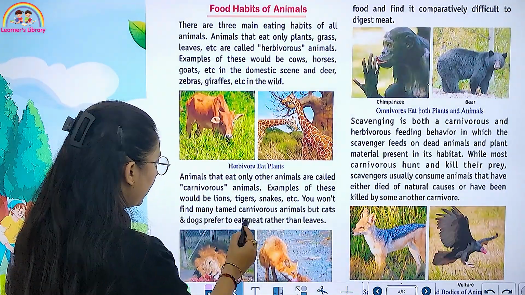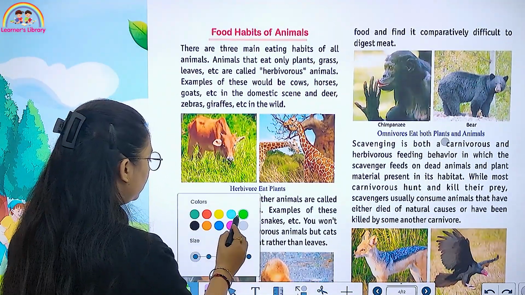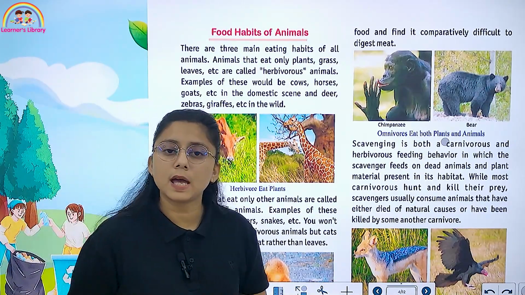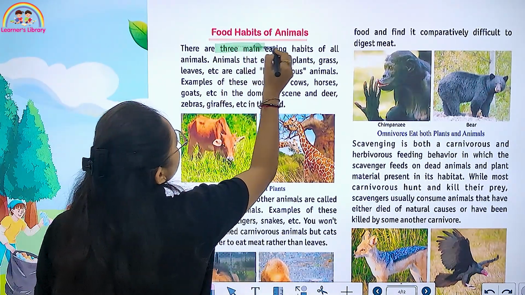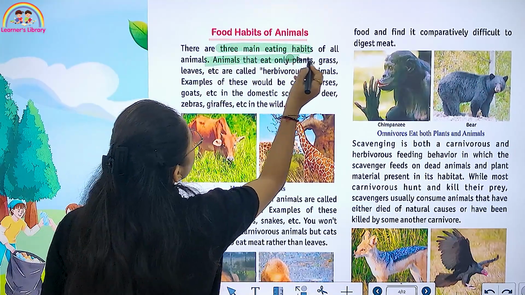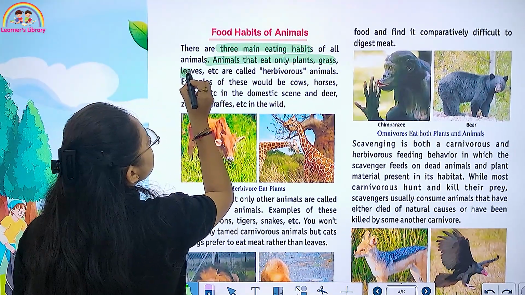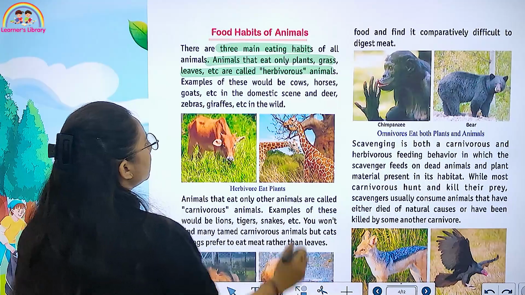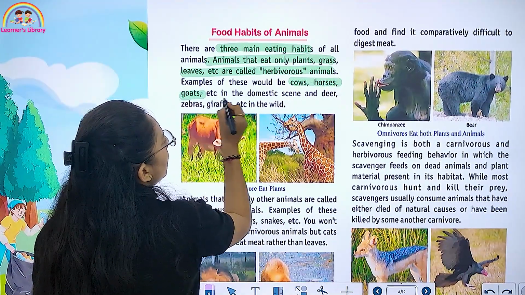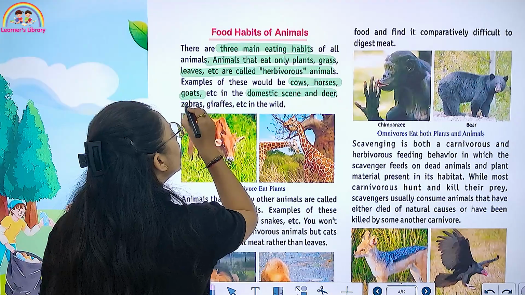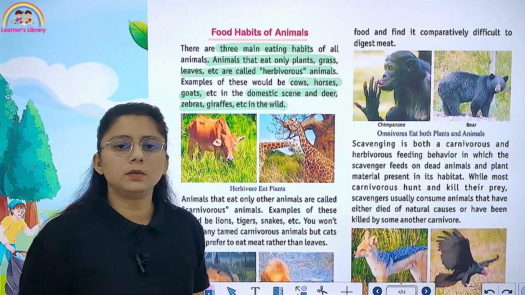Now, food habits of animals. Different animals have different food habits. There are three main eating habits of animals. Animals that eat only plants and grass are called herbivores, like cow, horse, goat in the domestic setting, and deer, zebra, and giraffe in the wild.